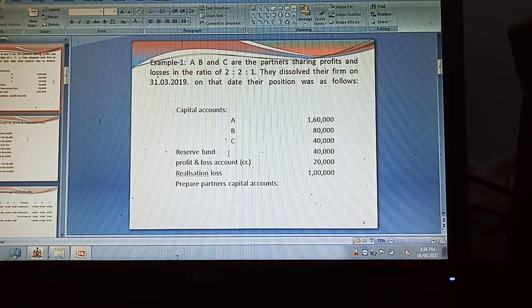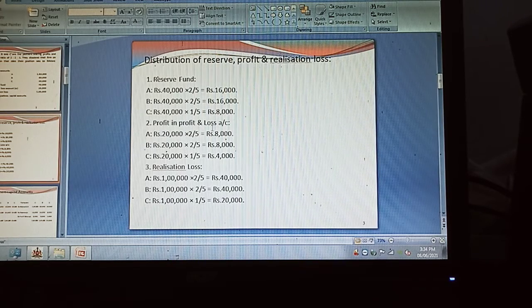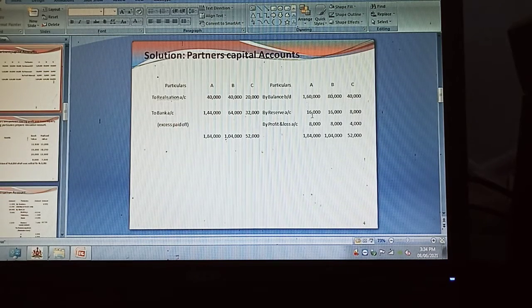It has to be credited to the capital accounts in the profit sharing ratio 2:1. The allocation is made. The reserve fund 40,000 into 2/5 comes to 16,000. B is also 16,000, C 8,000. They should be credited in the partners' capital accounts A, B, and C.